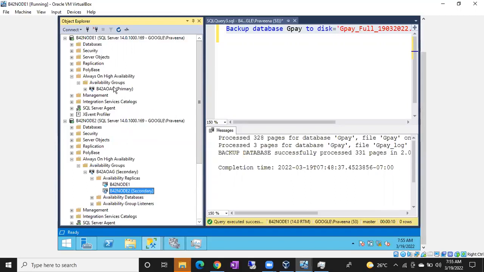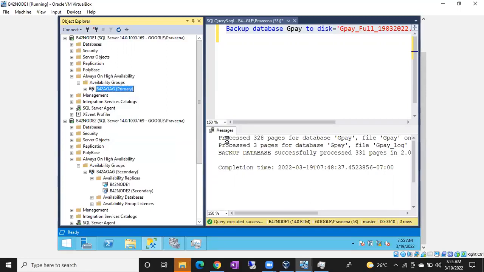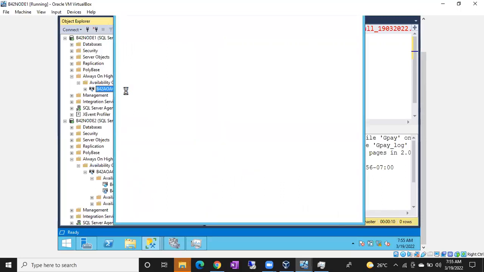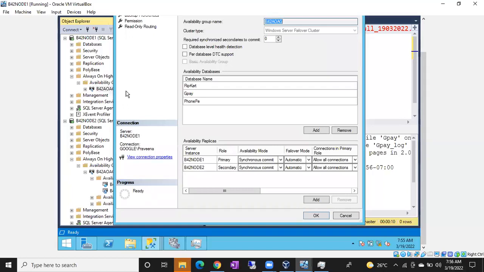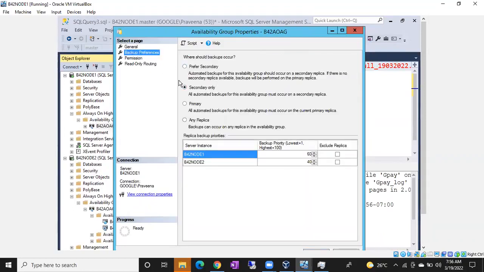That is one way. And go to your AG group properties. There also you can see your endpoints, backup preferences. Next time you want to change backup preferences, you can change it by using AG group properties. Go to primary replica, go to AG group properties. There you can see, you want to add an extra replica, you can add it, guys. You can add the extra replica. Okay, and you can see here backup preferences you want to change. Next time you can change it.